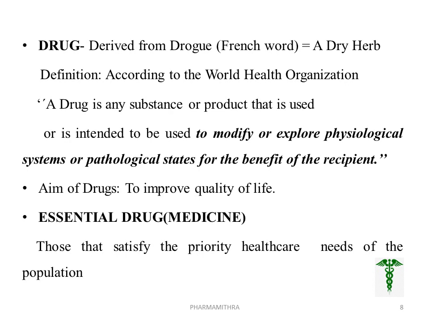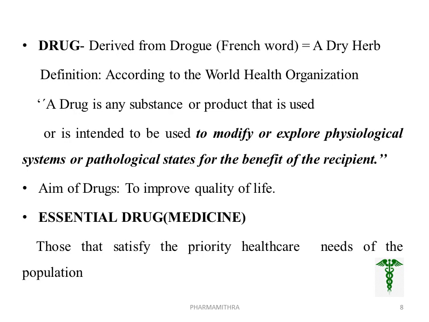Another term dealing with the drug is essential drug or medicine. Simply, these are the drugs that satisfy the priority healthcare needs of the population. In short, these are intended to be available within the context of a functioning health system at all times. That is, essential drugs are to be available at all times, in adequate amount, in appropriate dosage form, with assured quality and adequate information, and at a price that is affordable by the community.